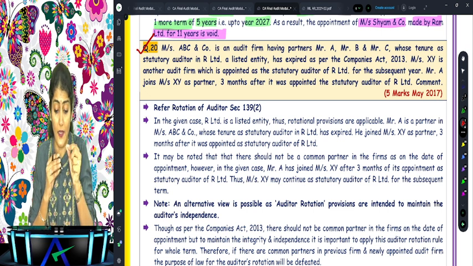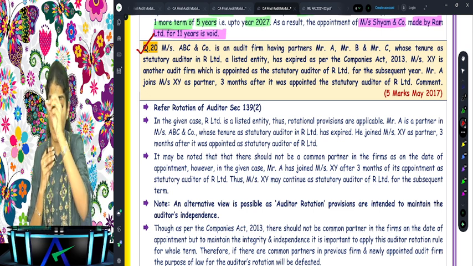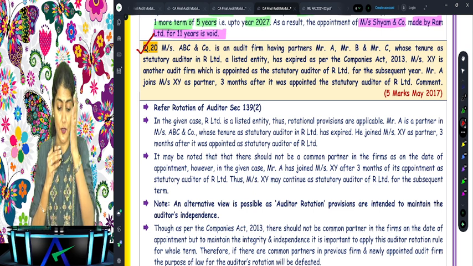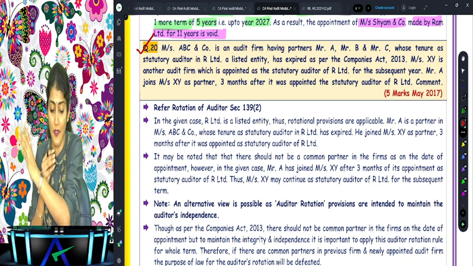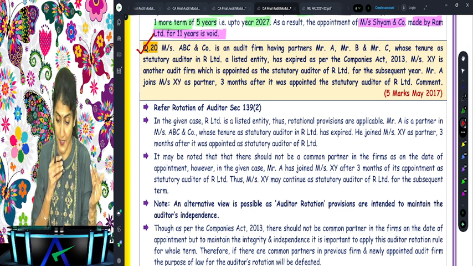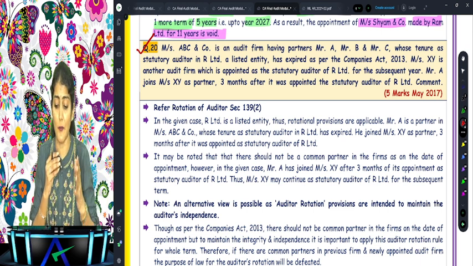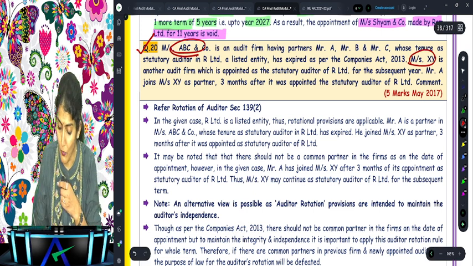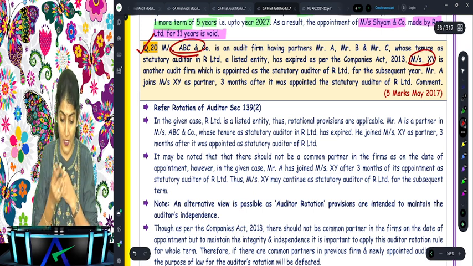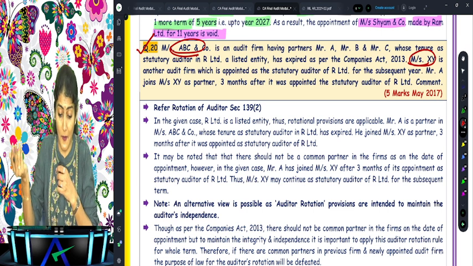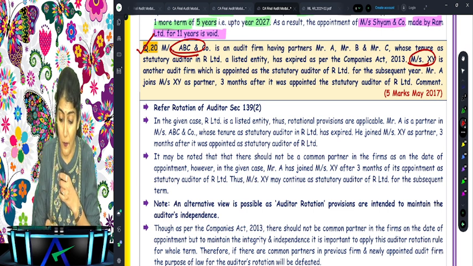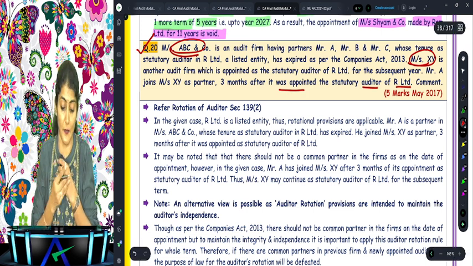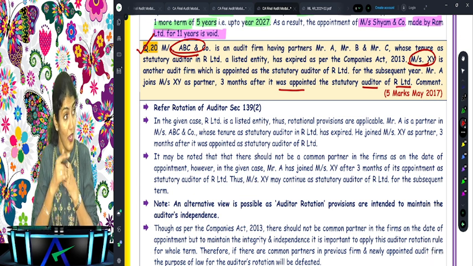ABC and Company is an audit firm having partners A, B, and C, whose tenure as statutory auditor in R Limited, a listed entity, has expired as per the Companies Act. XY is another audit firm which is appointed as the auditor of R Limited for the subsequent year. So ABC's tenure is over. That is why now XY is appointed. Mr. A joins XY as partner 3 months after it was appointed as the statutory auditor of R Limited. Right, so after 3 months he joined.